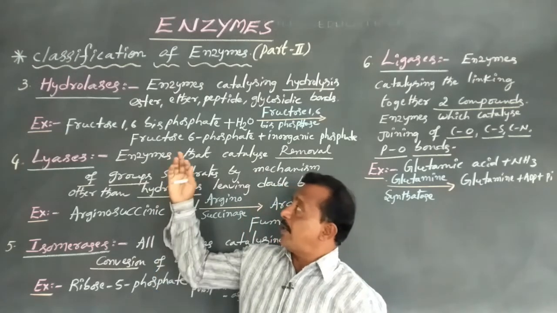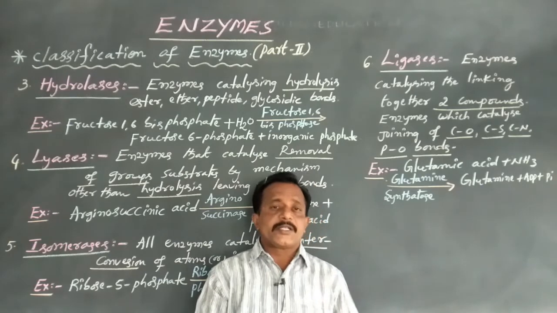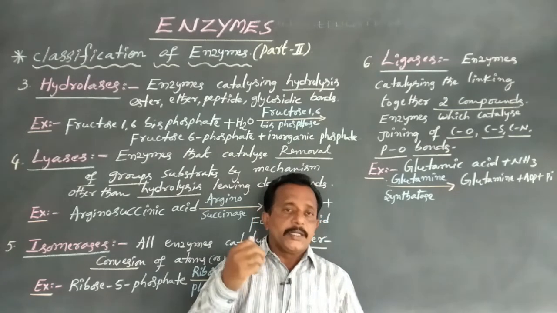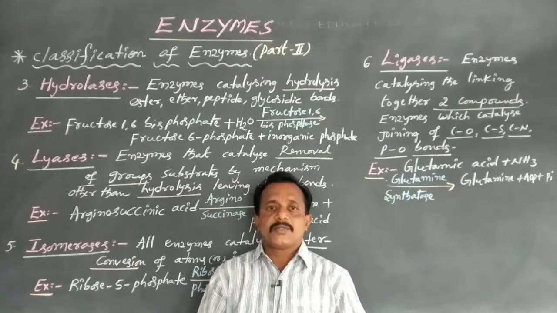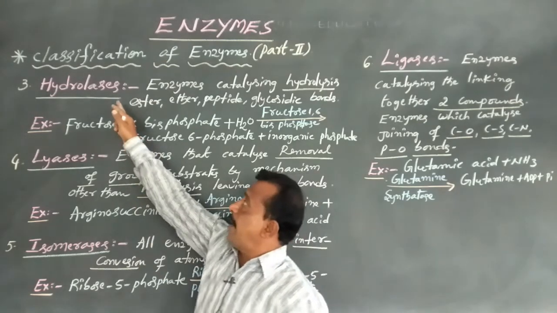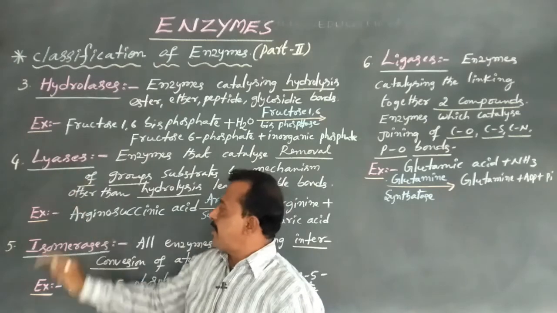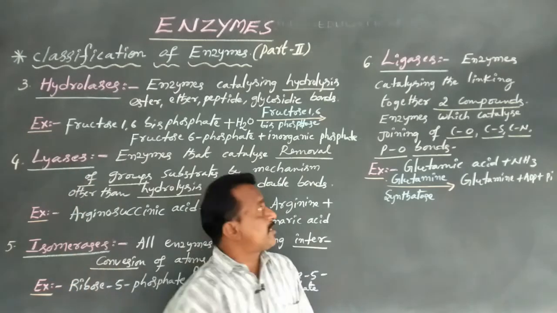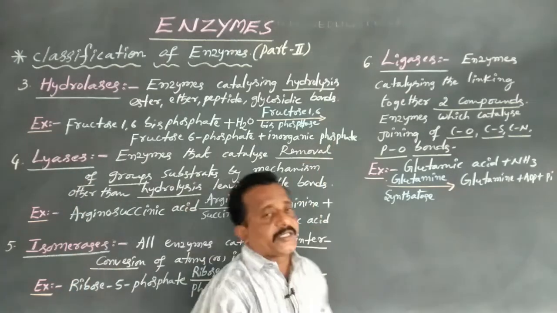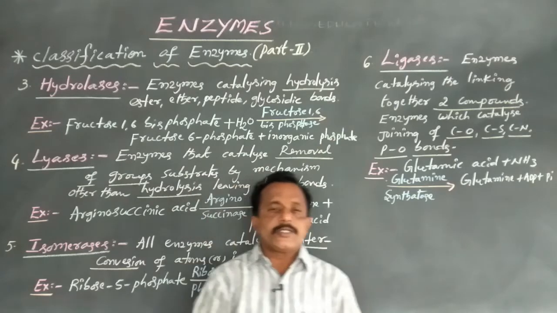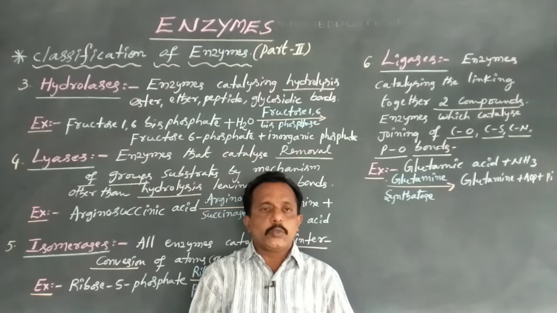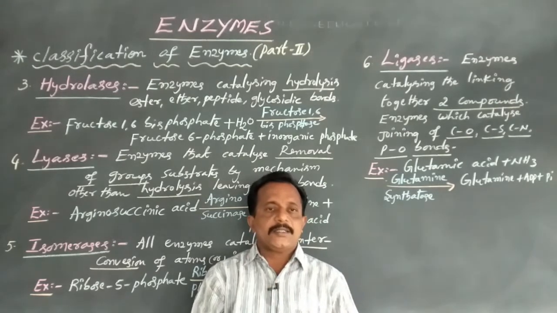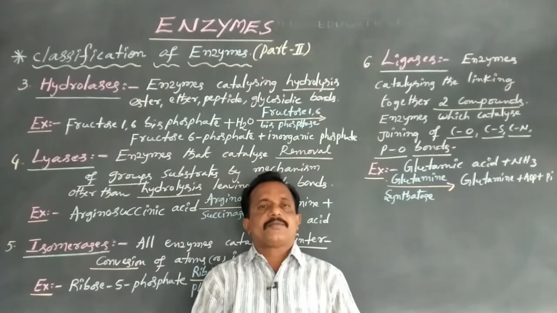Today we are going to discuss the remaining four enzyme classes: hydrolases, lyases, isomerases, and ligases. Dear students, enzymes are divided into six major classes.